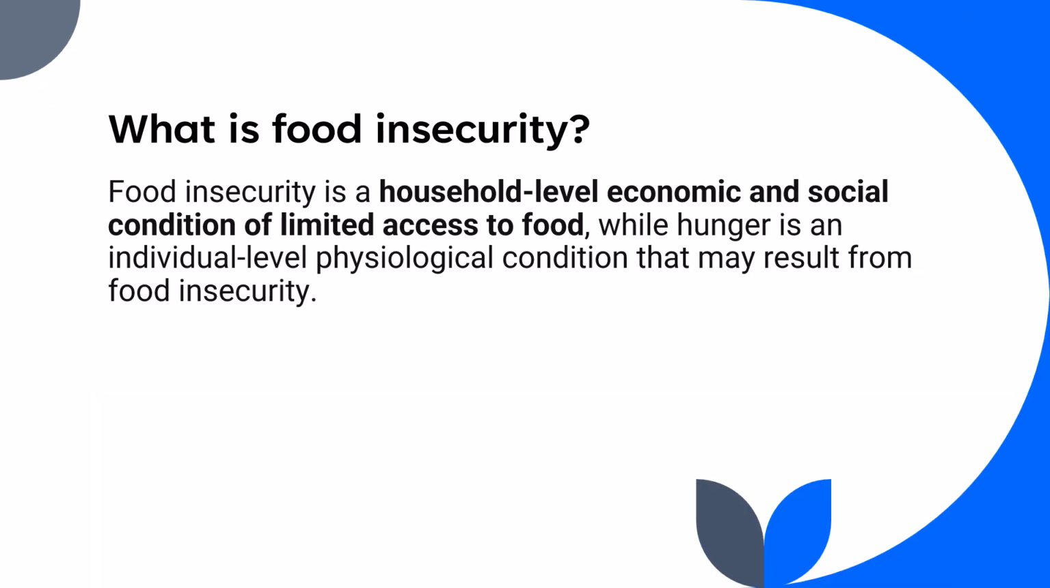What is food insecurity? Food insecurity is a household level economic and social condition of limited access to food, while hunger is an individual level physiological condition that may result from food insecurity. So basically, food insecurity is a global issue that stems down to a social issue, then goes to economic, and then physiological. So it affects every aspect of being in society.